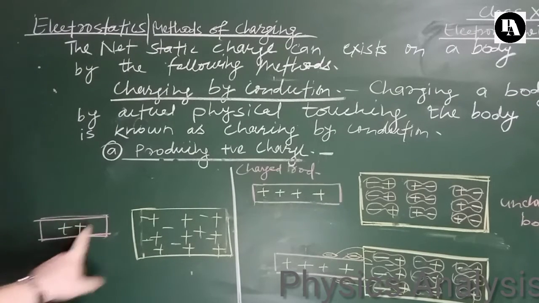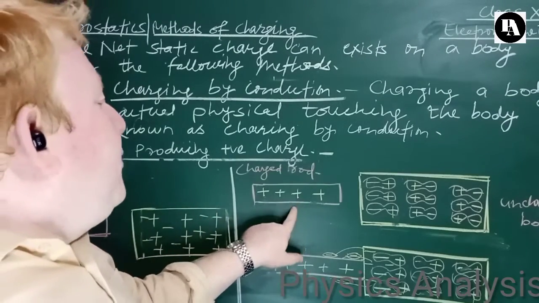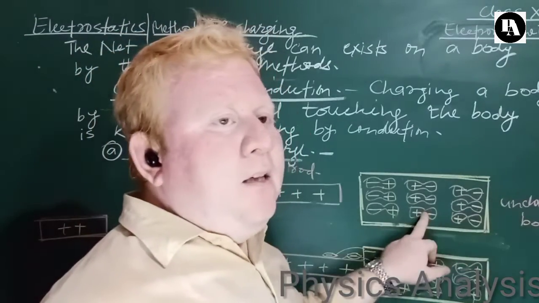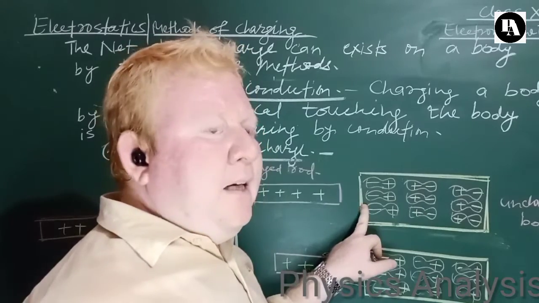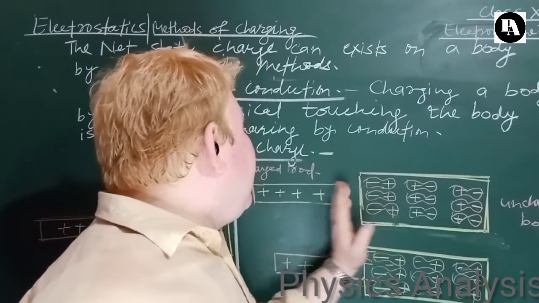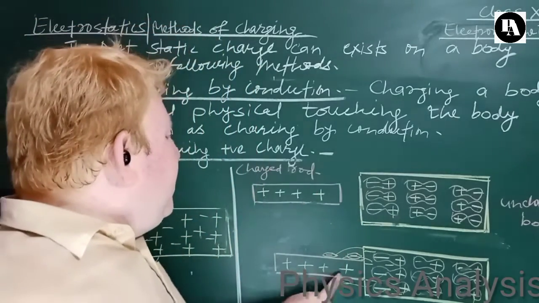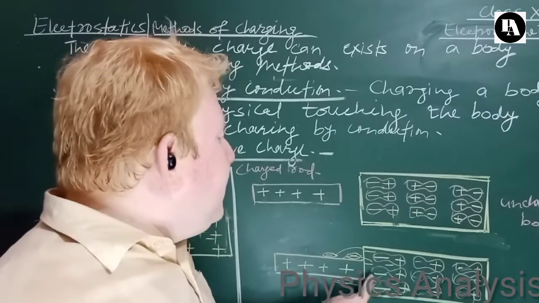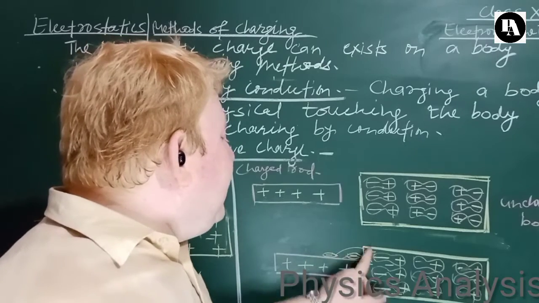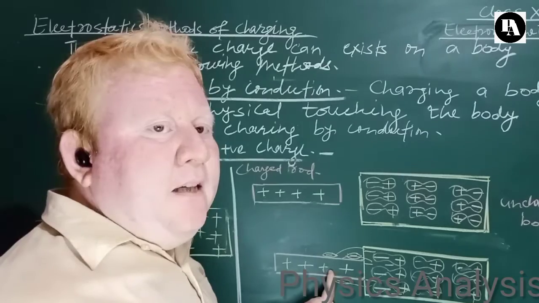Step 1, we place a positively charged rod near an uncharged body facing one end. Because of it, the negatively charged particles get attracted toward this positive charge. Step 2, when this positively charged rod is touched to the body, electrons jump onto it.